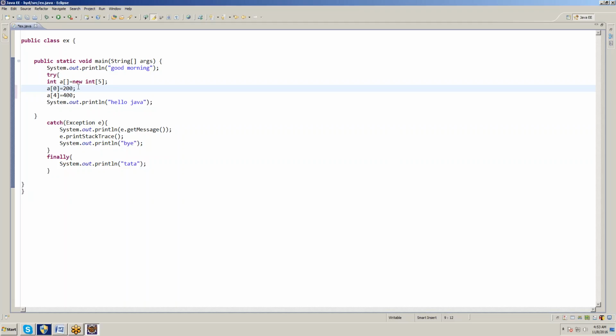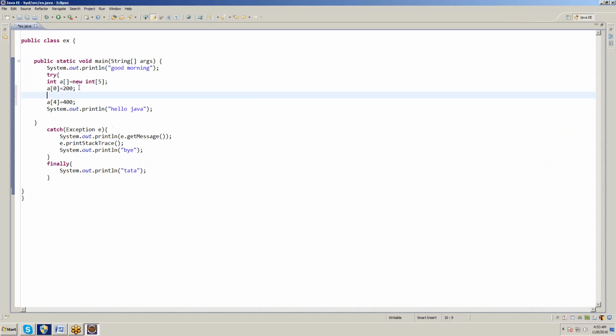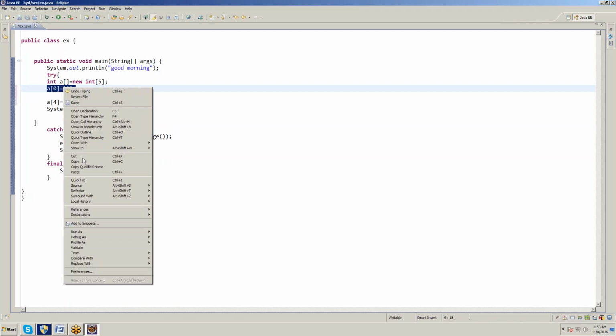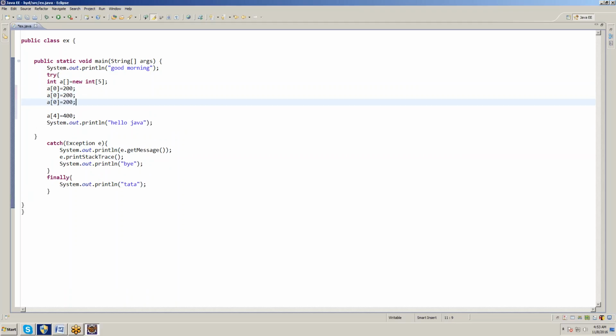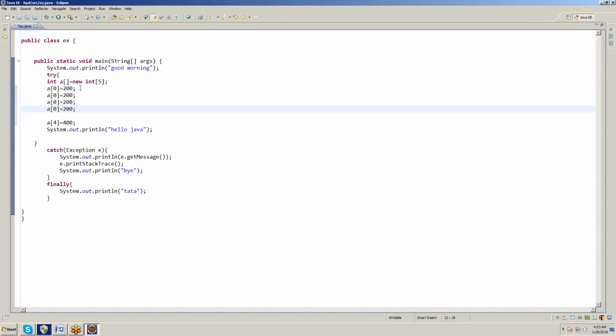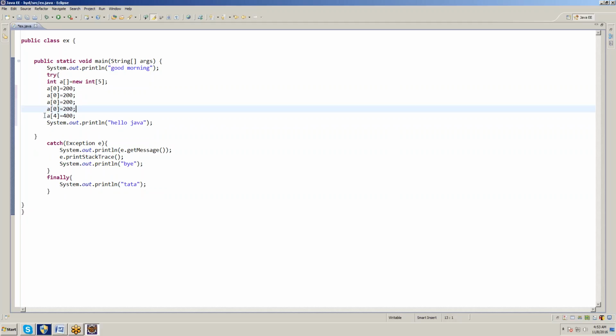So there is no need to mention all the array positions. I will write. a of 0, a of 1, a of 2, a of 3, a of 4. Now there is no exception.